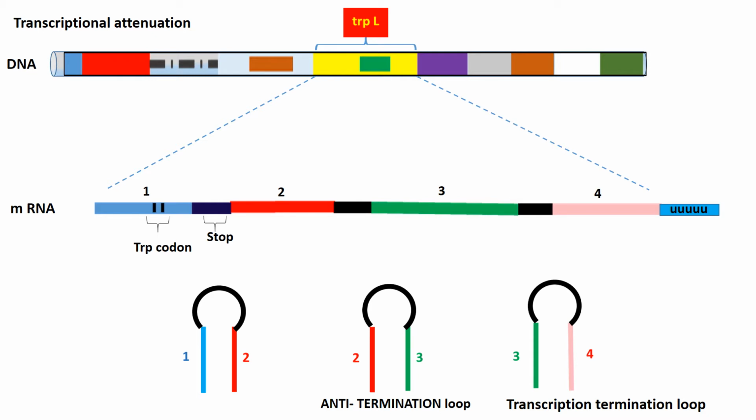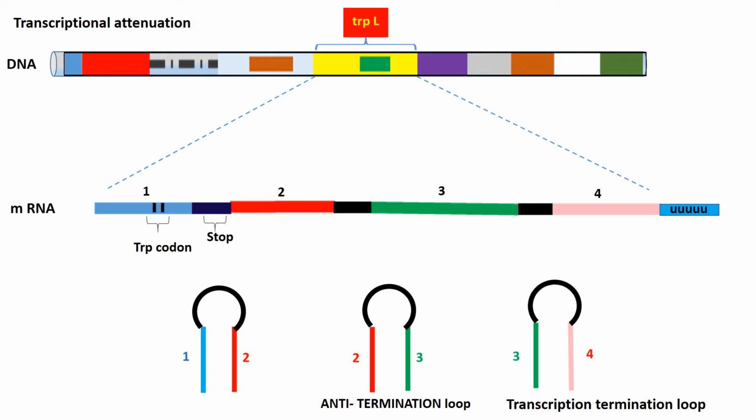A hairpin loop structure can be formed between 1 and 2, or between 2 and 3, or when 3 and 4 sequences come together. In the sequence 1, two trap codons are present beside each other, and there is a stop codon at the end of the sequence 1.